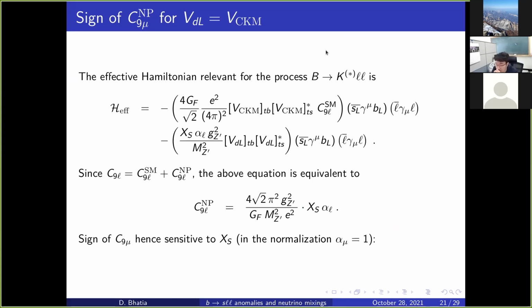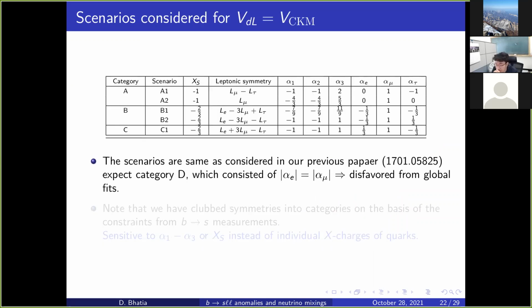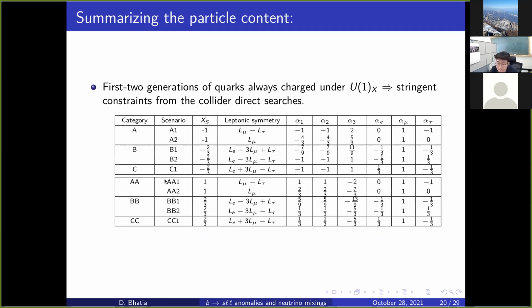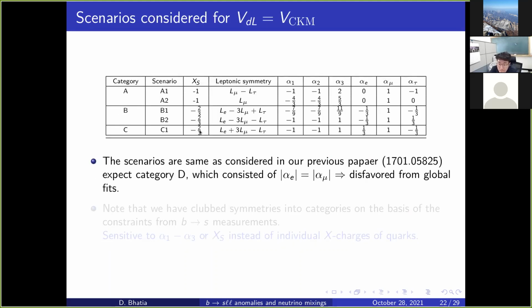So remember, in the table we had both XS positive and negative. Now only the negative XS would work, and the positive ones will not work, because negative XS gives the correct sign of C9. Hence from this bigger table, we select only the first part where XS is negative.